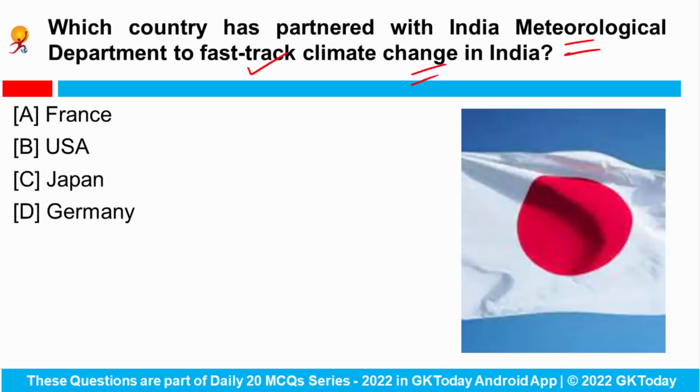So the government of Japan, India Meteorological Department and United Nations Development Program have announced a new initiative to accelerate the climate action in India.